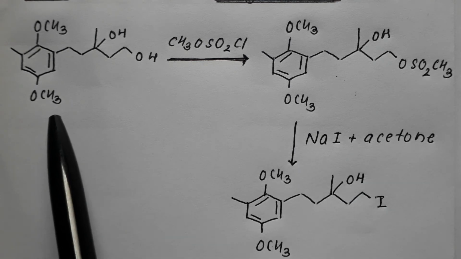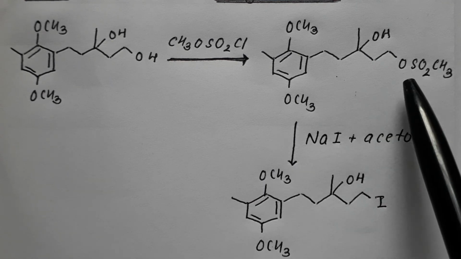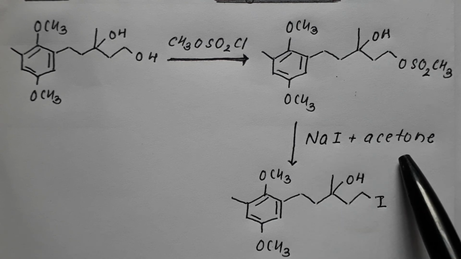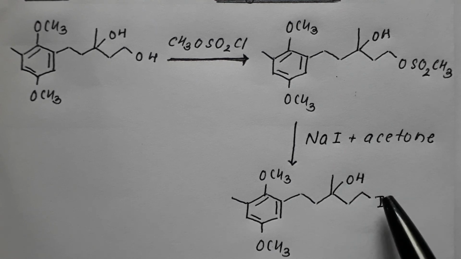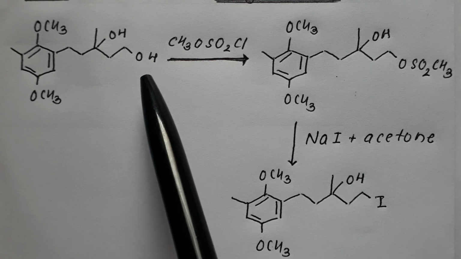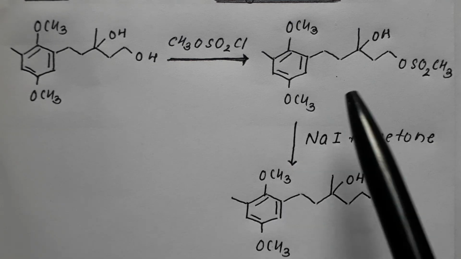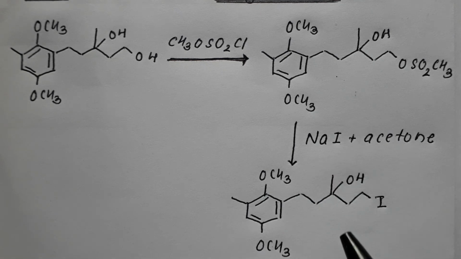So the alcohol is converted into sulfonate ester, and then the sulfonate ester when made to react with NaI in presence of acetone gets converted into iodide compound. So we have converted the alcohol into iodide using the expanded form of this Finkelstein reaction, where alcohol is first converted into sulfonate ester and then by reaction with NaI in presence of acetone into iodide compound.